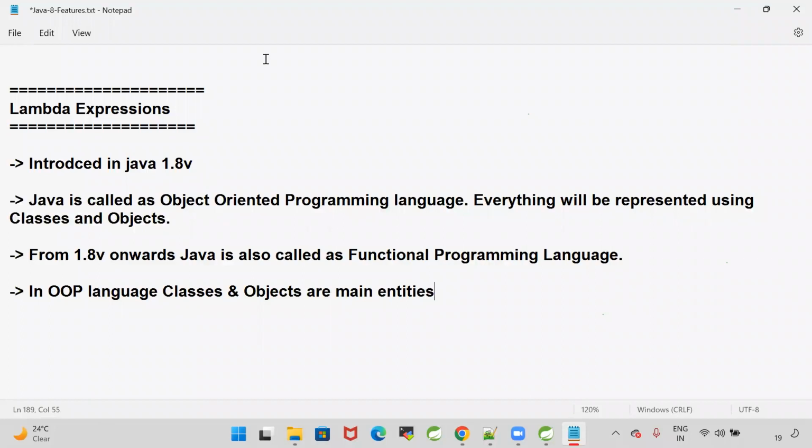Classes and objects are the main entities when you go for an OOP language. If you go for any OOP based language, classes and objects are called the main entities. If you write any method, we need to write the methods inside the class only.